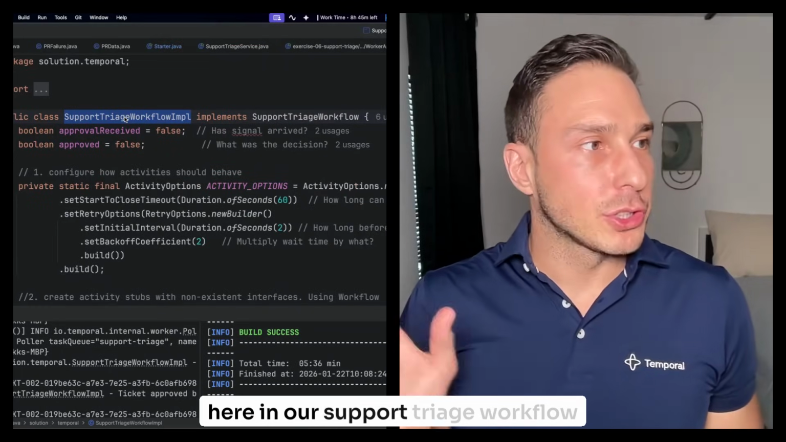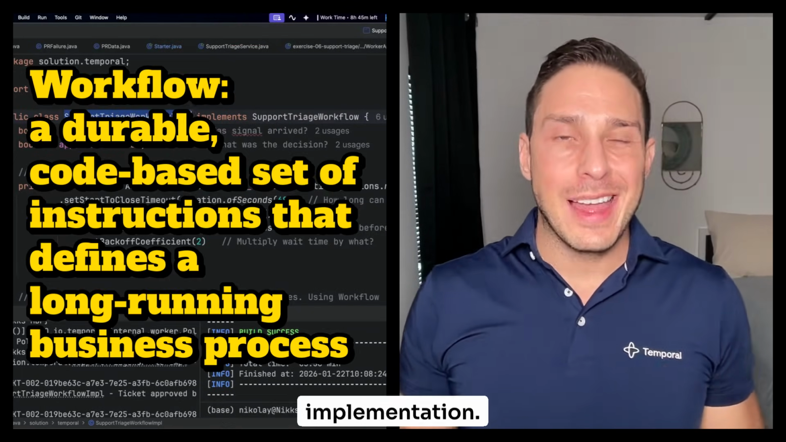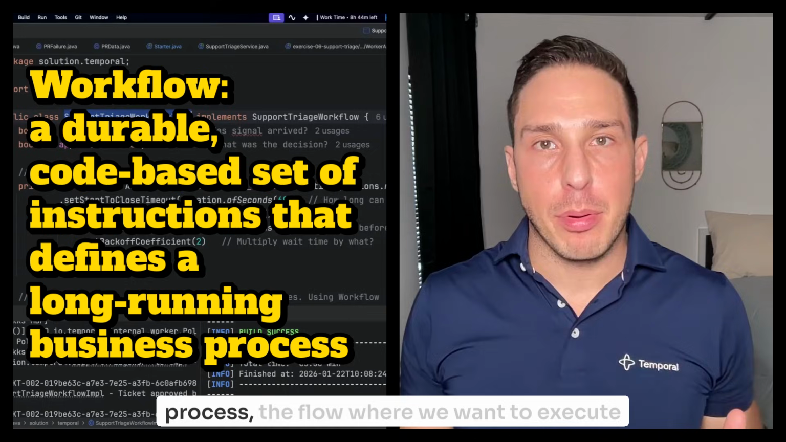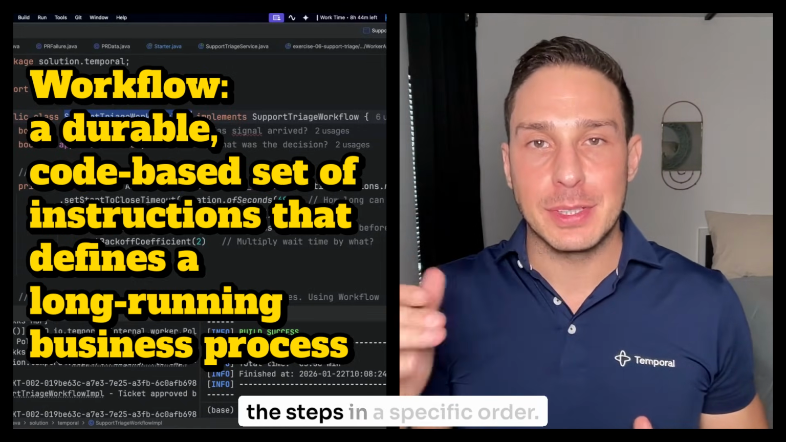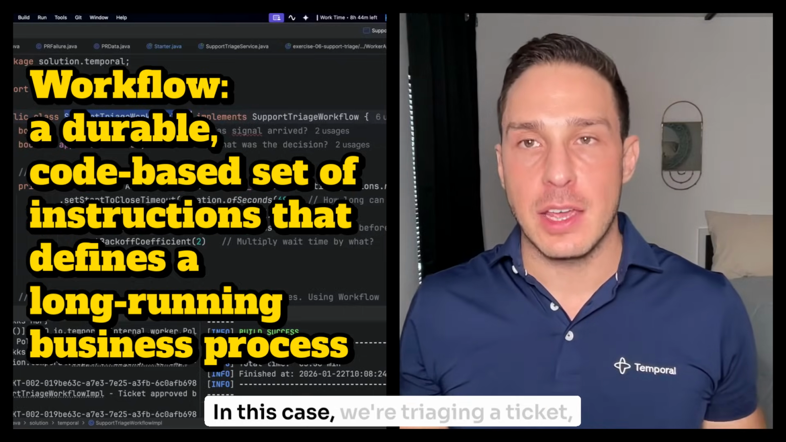Like here in our support triage workflow implementation. A workflow, think of it as the entire process, the flow where we want to execute the steps in a specific order. In this case, we're triaging a ticket.